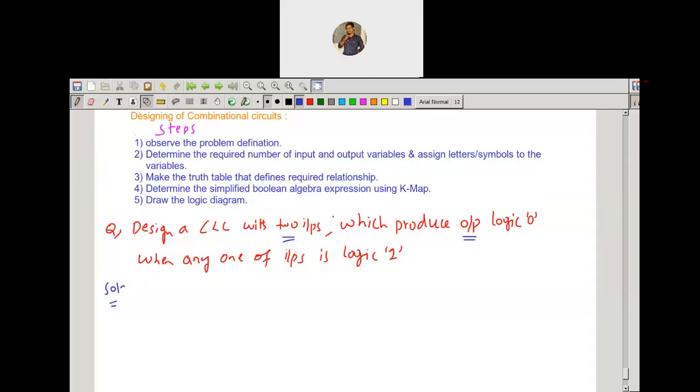After that, observe the required number of inputs. How many inputs are given? 2 inputs. Let me take the 2 inputs as A and B. Now what about the output? There is only 1 output, and let me show that output with the variable Y. So I'm assigning the input variables and output variables.